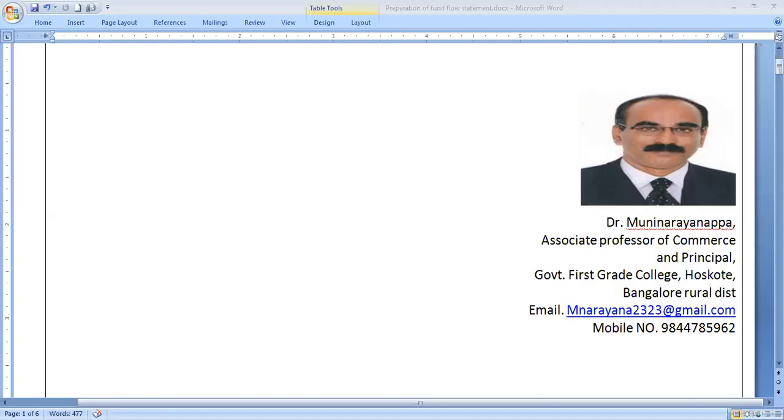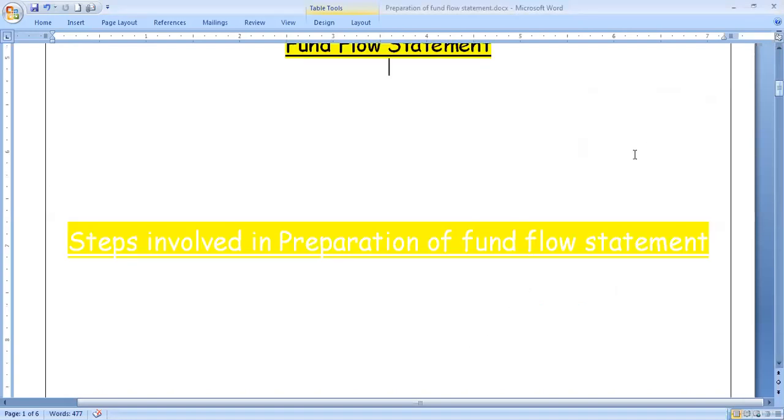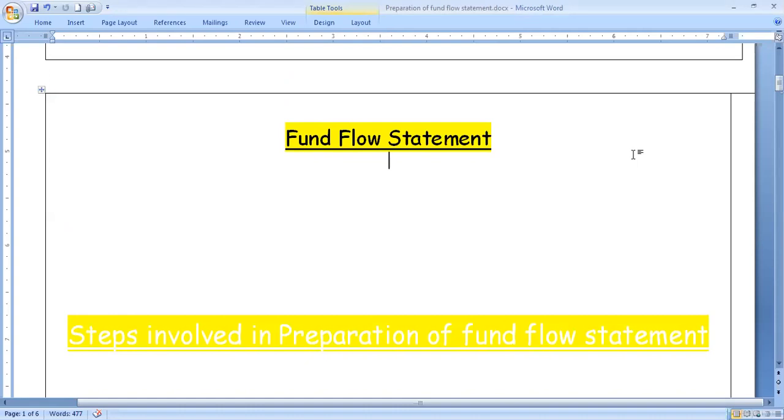For BCom graduation, there is one subject, Management Accounting. In this subject, the major chapter is Fund Flow Statement, preparation of Fund Flow Statement. So today let us understand what is Fund Flow Statement, what are the steps involved in preparation of Fund Flow Statement, and how best we can understand this fund flow statement.